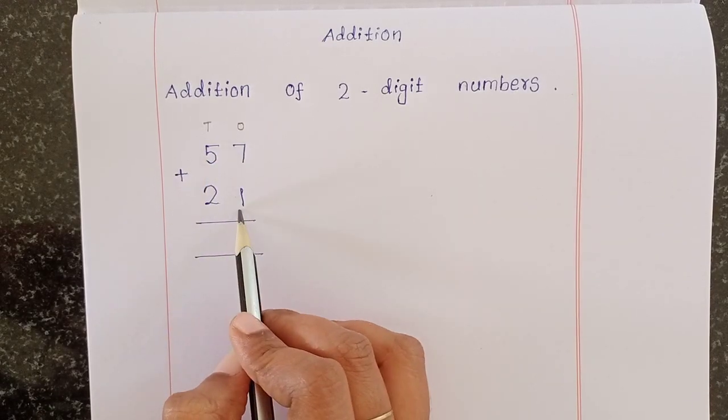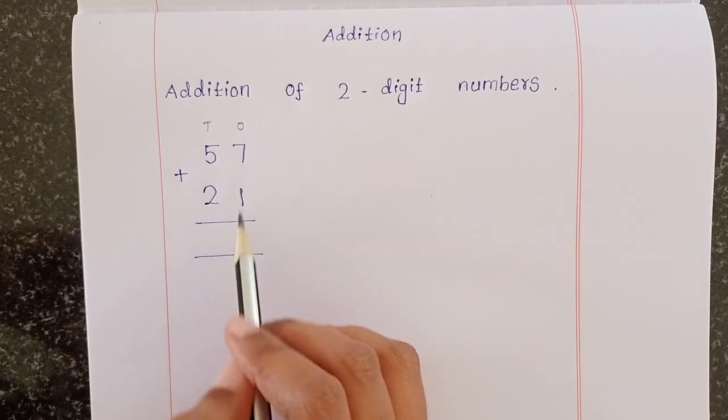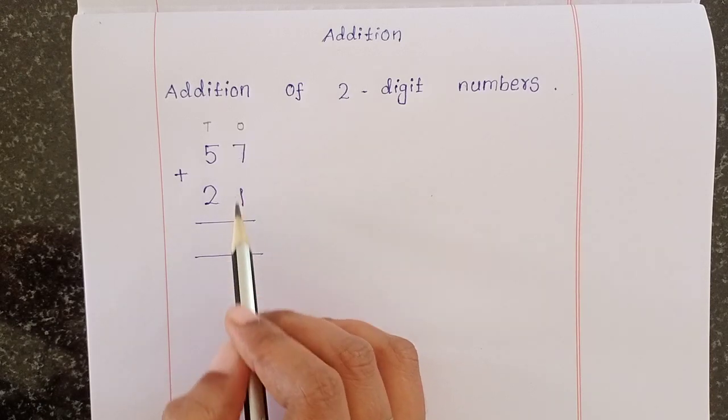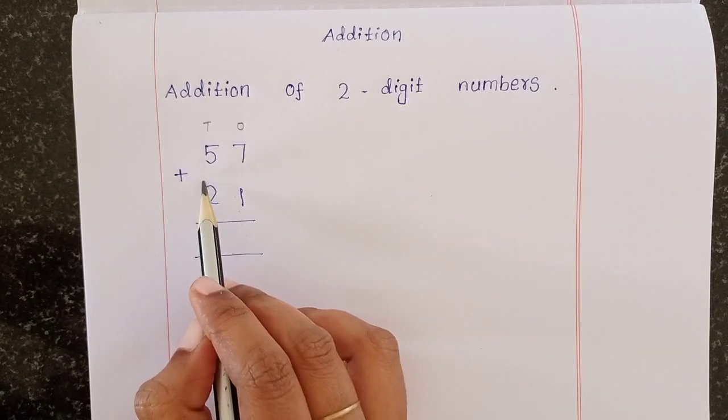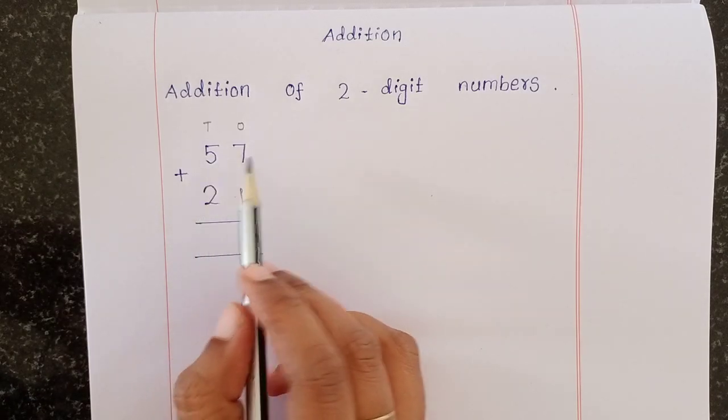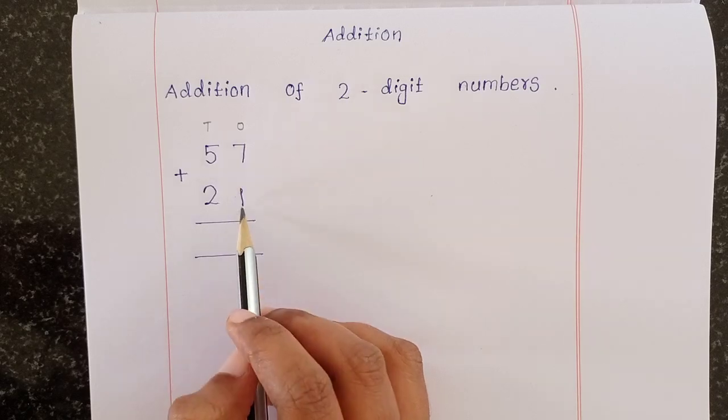First add the ones column. Don't add the tens column numbers first.